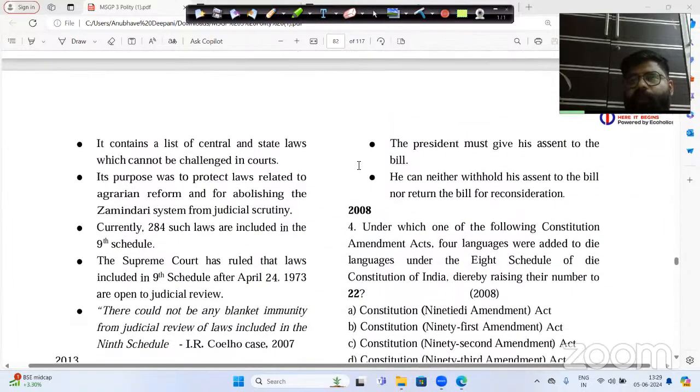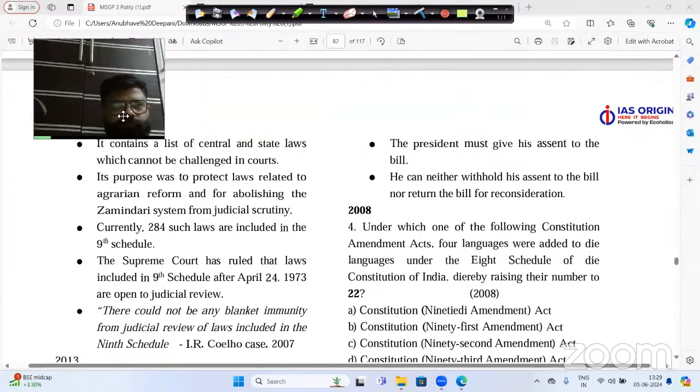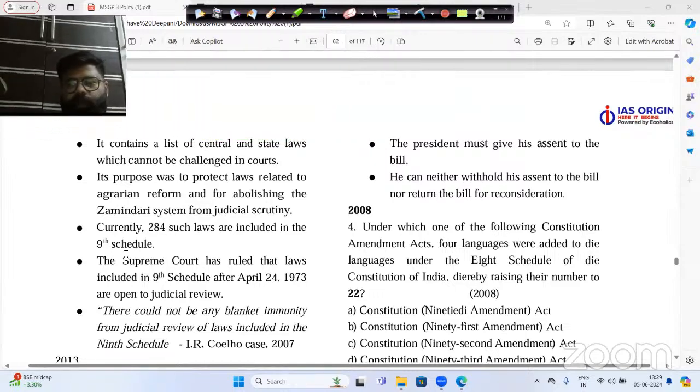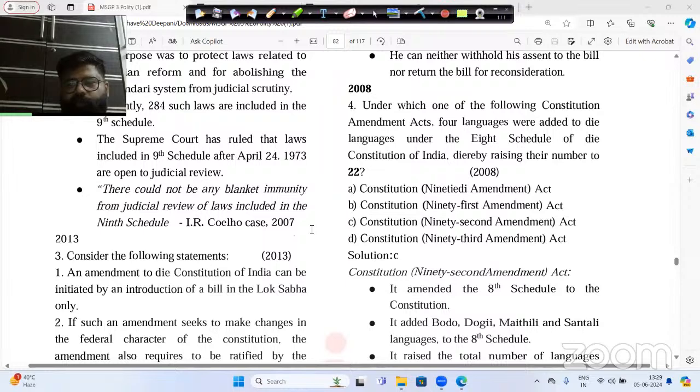The President of India does not have any option. The President has to give assent to the constitution amendment bill. The President can neither withhold the assent nor return the bill. There is just one option in front of the President, that the President has to give assent to the constitution amendment bill. Now let us go for the next question related to the amendment.